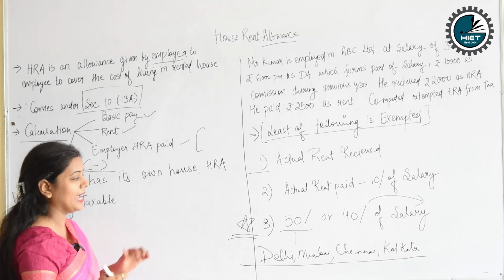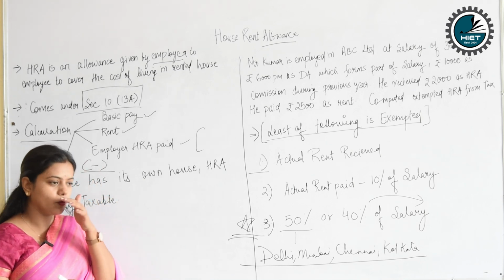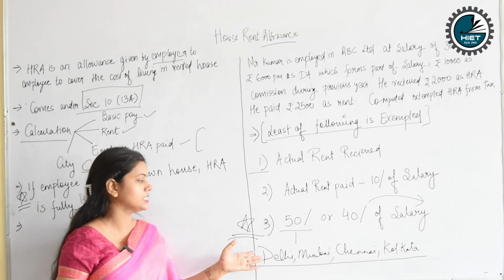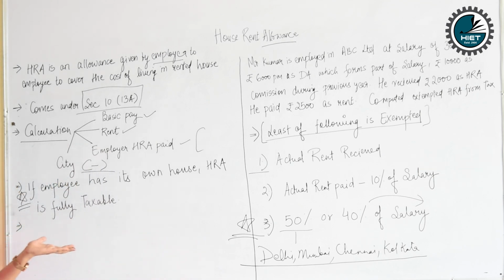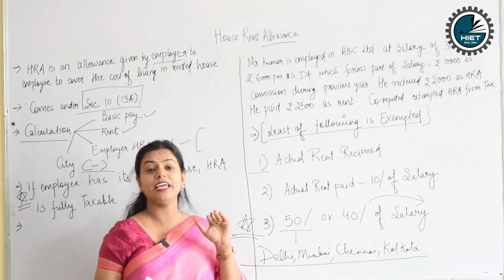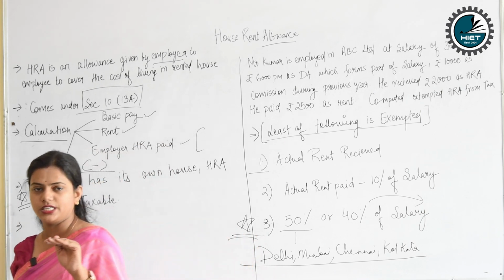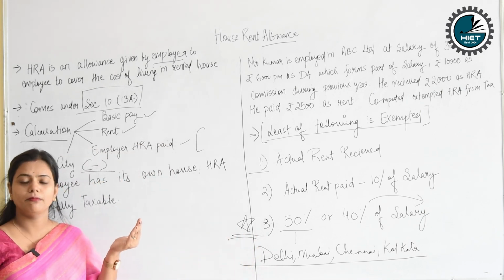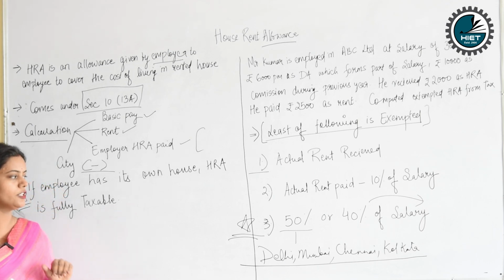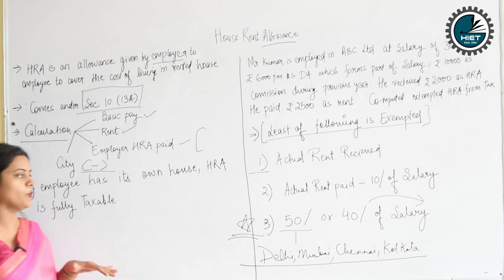Okay? So why is this considered? The common sense answer is that these are metropolitan, developed cities, where income opportunities and inflation rates are higher. If you live in the city, you have to pay a higher amount as rent. So that's why 50% of the salary is considered as one of the points.